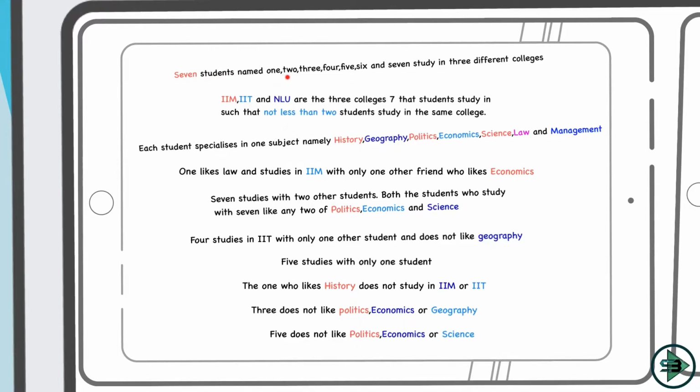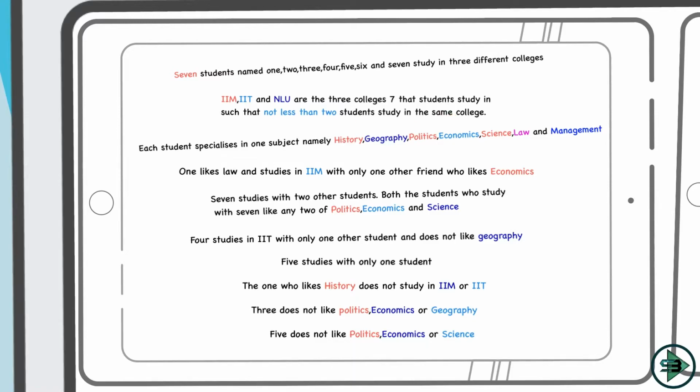7 students named 1, 2, 3, 4, 5, 6, 7 study in 3 different colleges. So I know that there are 7 students. One has a name of 1, 2 is given a name of 2, and so on up to 7. This is the name, and they study in 3 different colleges. The colleges are IIM, IIT and NLU. So we don't have 7 colleges and 7 students. We have 7 students studying in 3 colleges, such that not less than 2 students study in the same college.